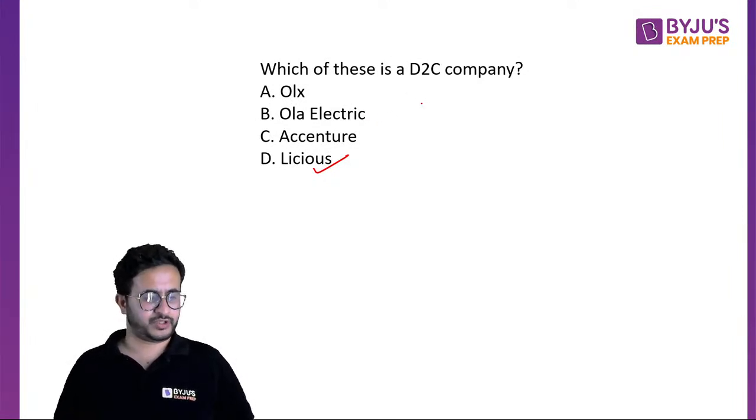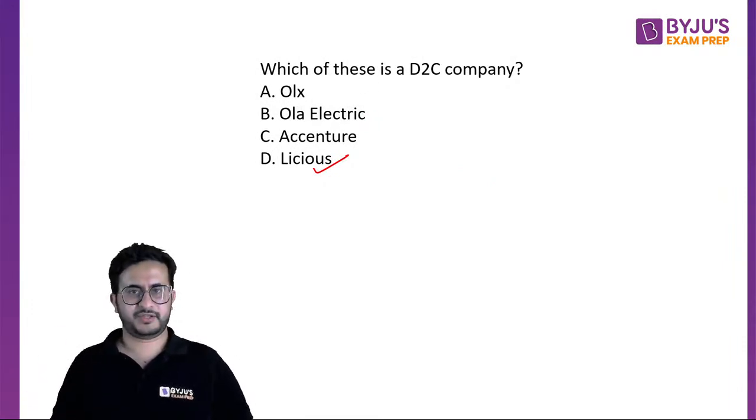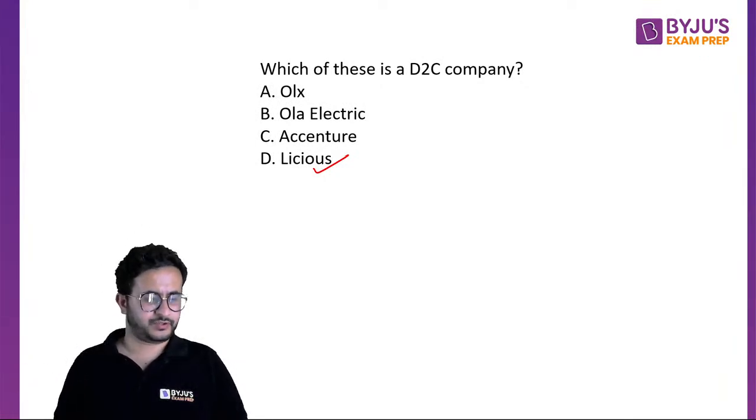I'm not sure it is directly selling to people, but I think it will have a supply chain, selling to dealers and retailers. If there is no dealer, then maybe Ola Electric might also be a D2C company.